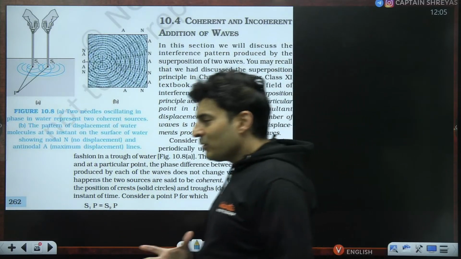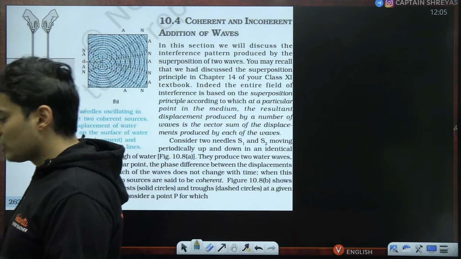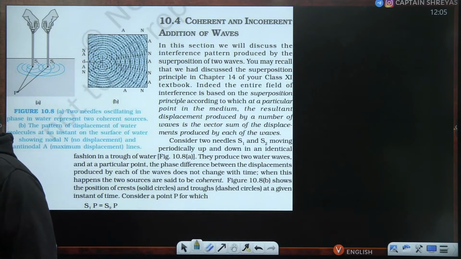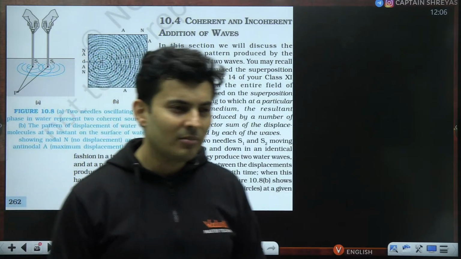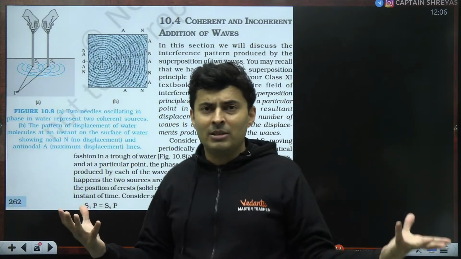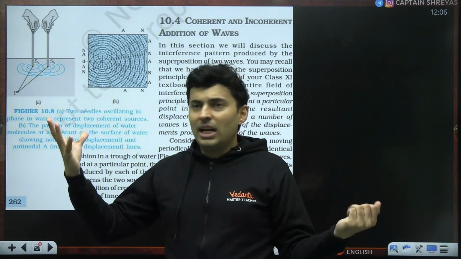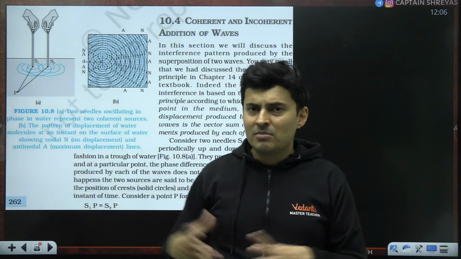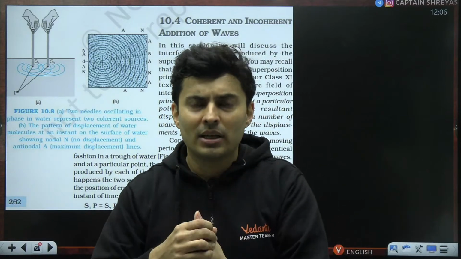Now, because incoherence means that there is no sync, there is no rhythm, there is no relationship, there is no point discussing such incoherent behavior because it is random. How do I talk about something which is random in nature? I don't know what they are going to do. So sometimes the light is bright, sometimes the light is faint, sometimes the light is green, sometimes the light is blue. I don't know what they are going to do together.